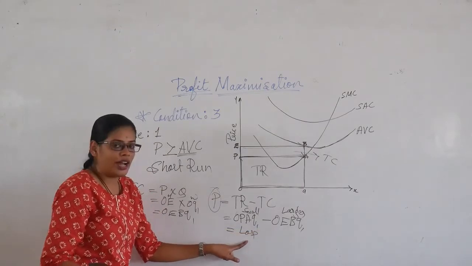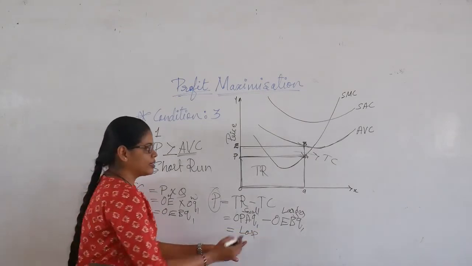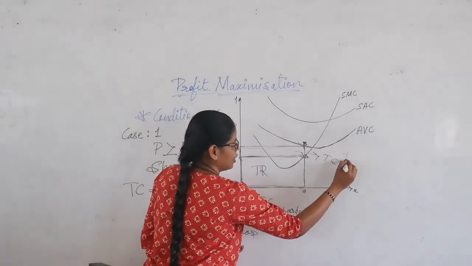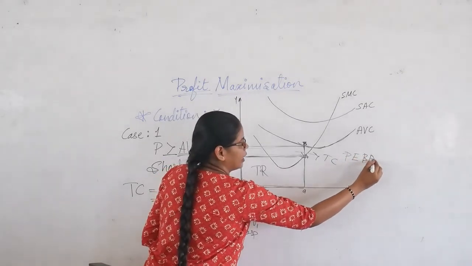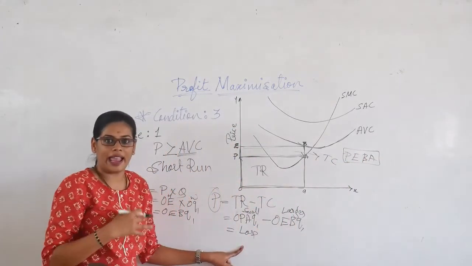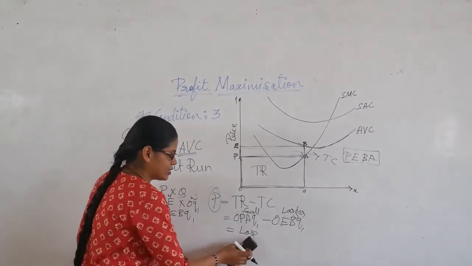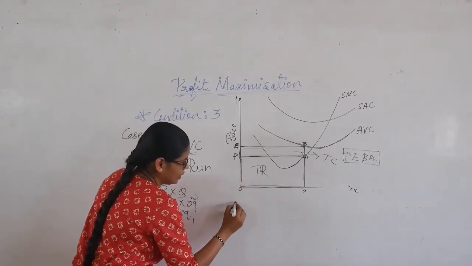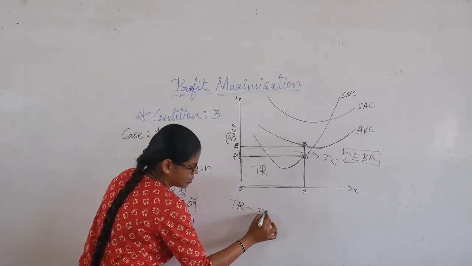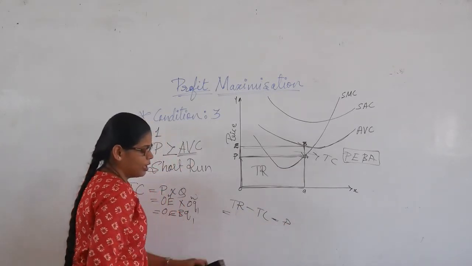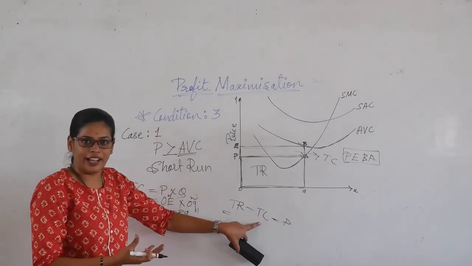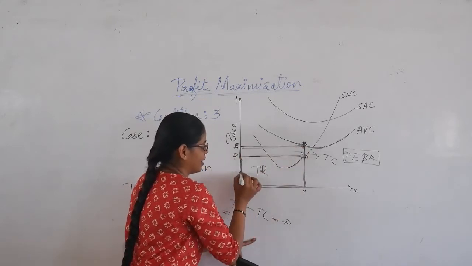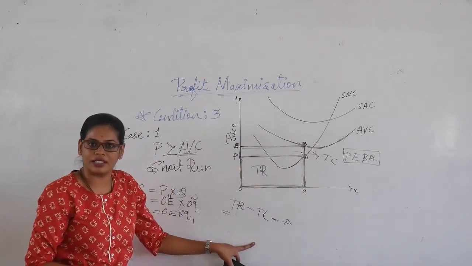So if you deduct, you are not going to make profits, because this extra rectangular, PEBA, is the cost which is making extra for the company, right? So that's the reason here you have to deduct the total revenue, then minus total cost, then you are going to fetch the profit. But here, if you consider the size of the rectangular, you can see that this rectangular is larger than this rectangular. Can you make profits with this?